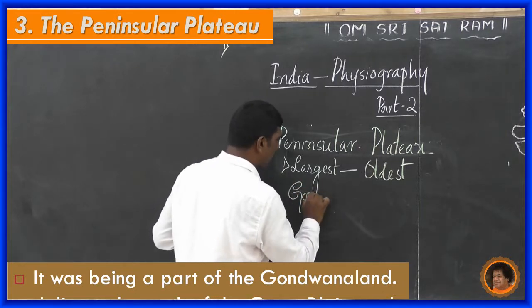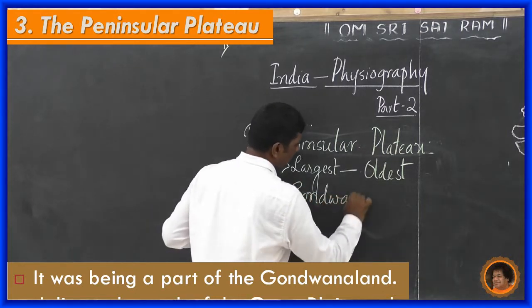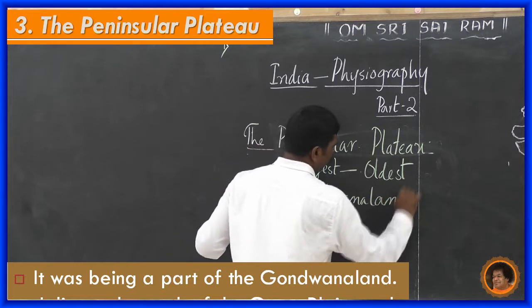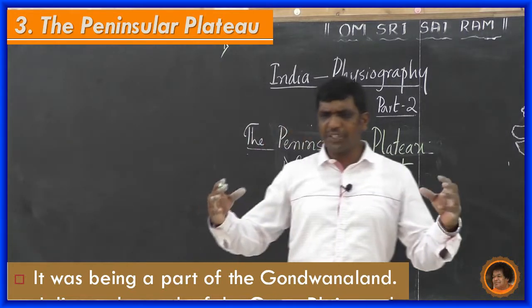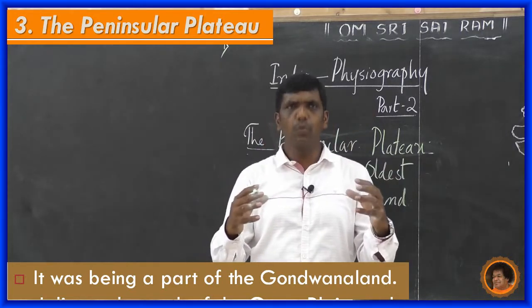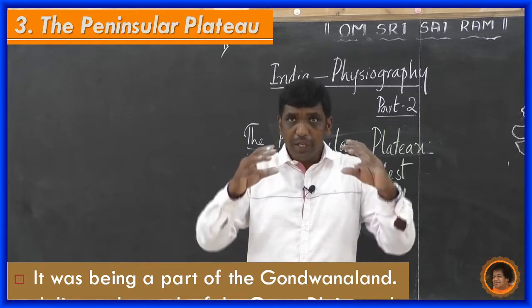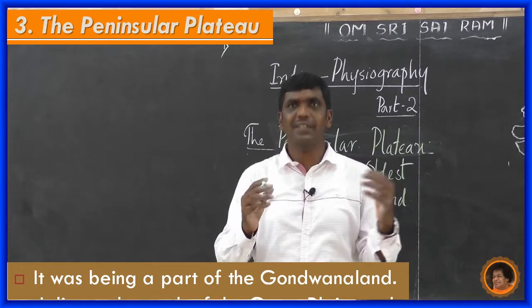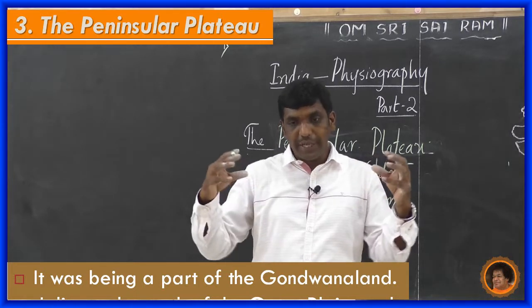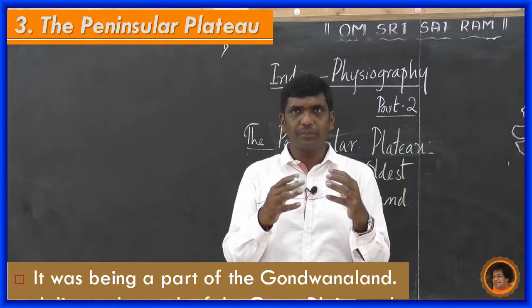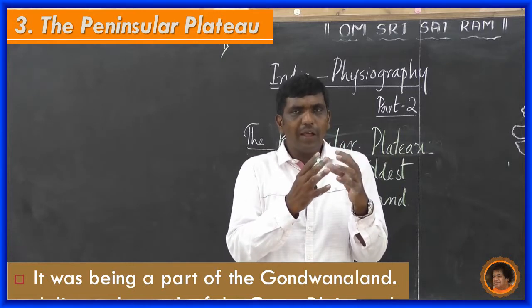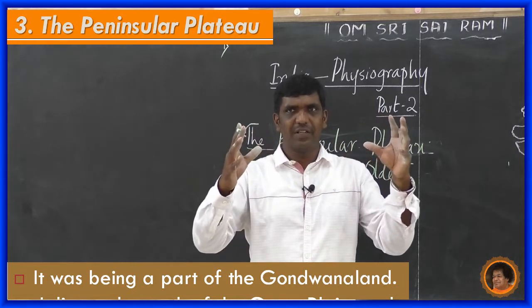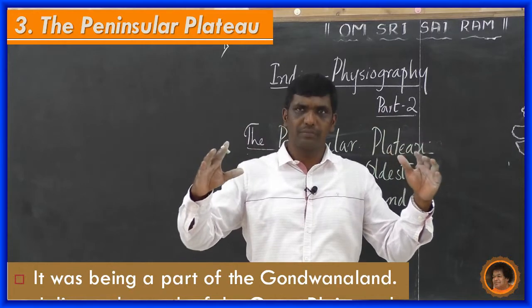What is this Gondwana land? Due to the pressure of tectonic movements, which you have studied in your previous class, the Gondwana continent was crumbled.